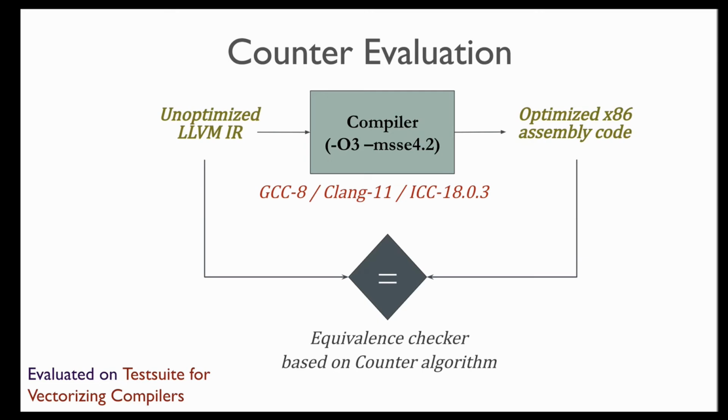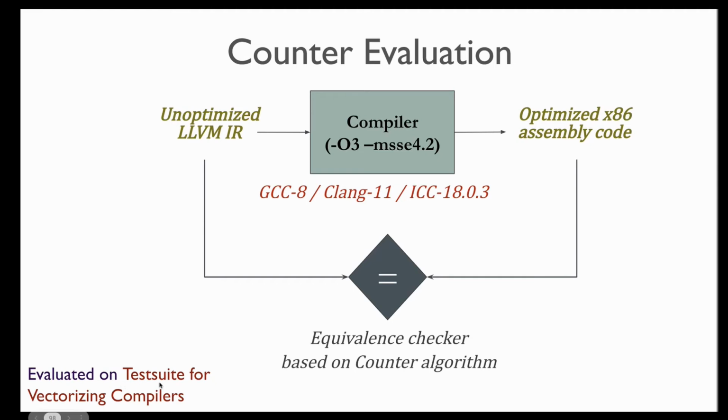So for evaluating this algorithm, the counter algorithm, we basically did experiments where we used unoptimized LLVM IR and optimized x86 assembly code generated through 3 different compilers. Notice that because we don't care about what the transformations were, it's an end-to-end equivalence checker. We're not tied to a particular compiler. So we tried 3 different compilers: GCC, Clang LLVM, and Intel C compiler, ICC. And we used our equivalence checker based on the counter algorithm.